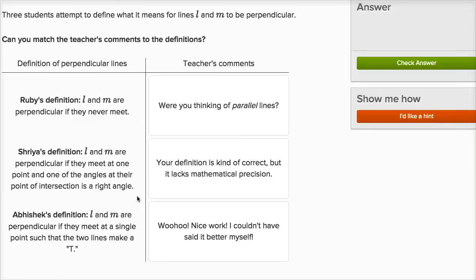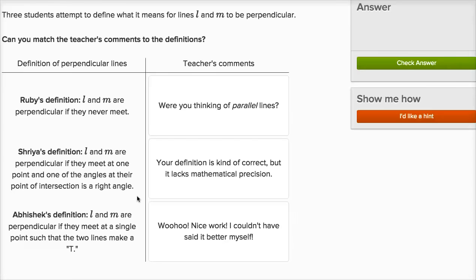A lot of what geometry is about is proving things about the world. And in order to really prove things about the world, we have to be very careful, very precise, very exact with our language so that we know what we're proving and we know what we're assuming and what type of deductions we are making as we prove things.